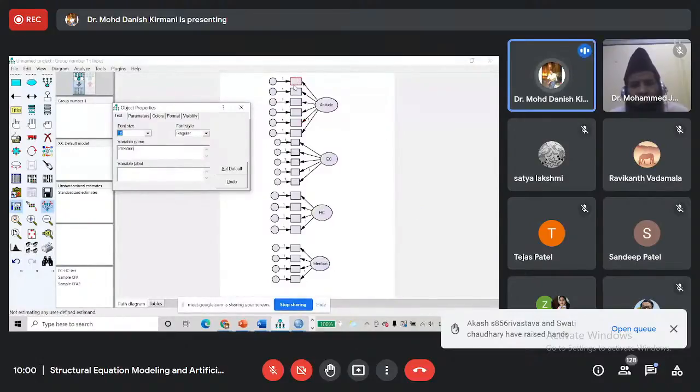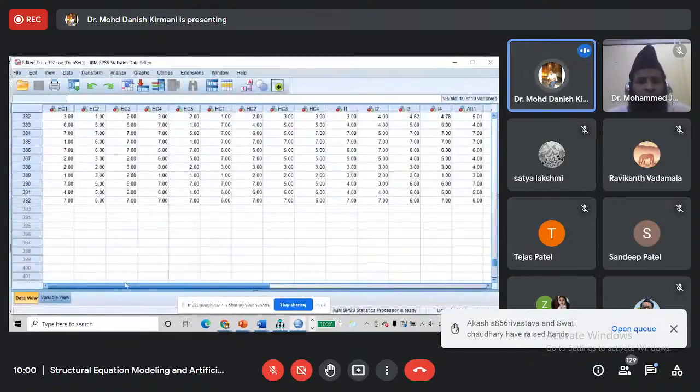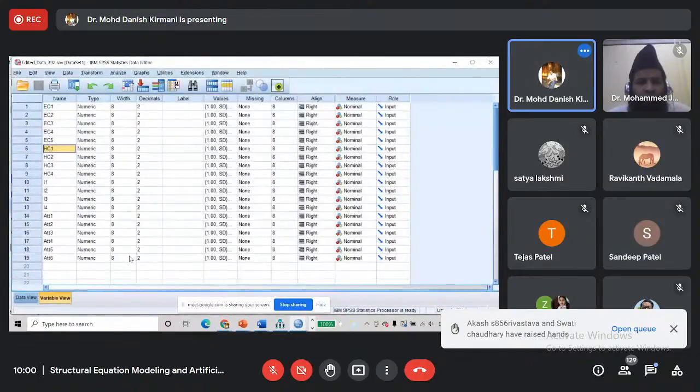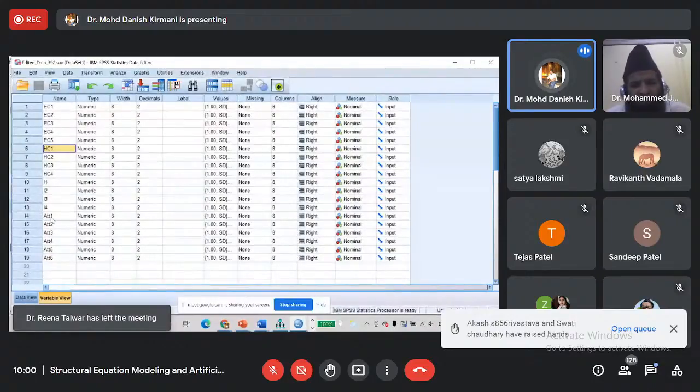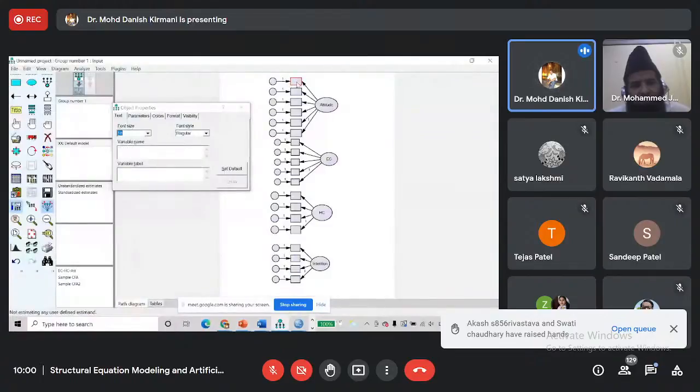So now we will name our observed variables or indicators, and we should be careful here because the naming should be the same as we have mentioned it in the SPSS file. The first indicator for attitude is ATT1, so we should write here ATT1.